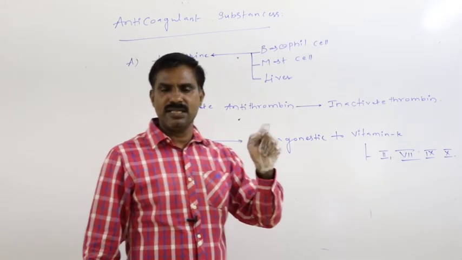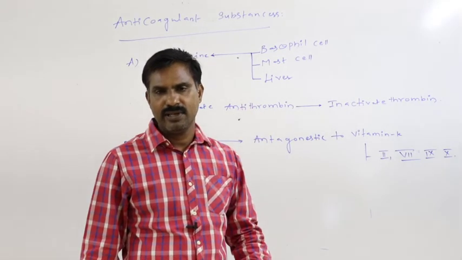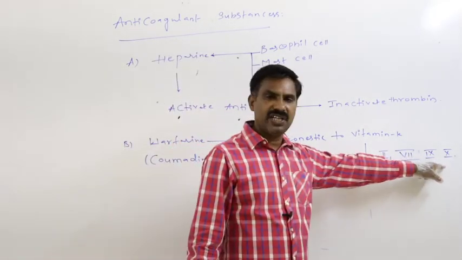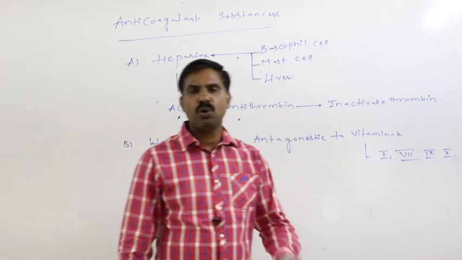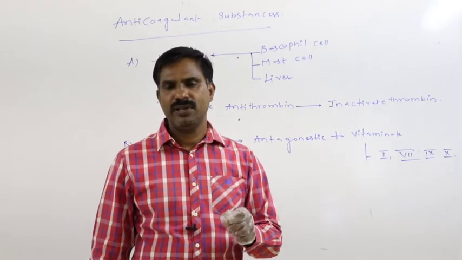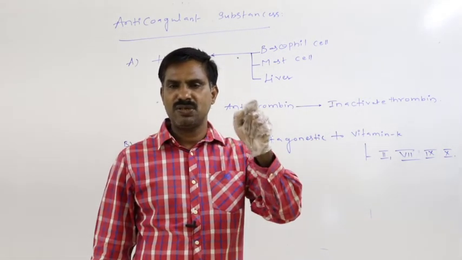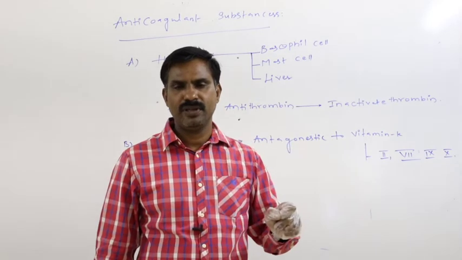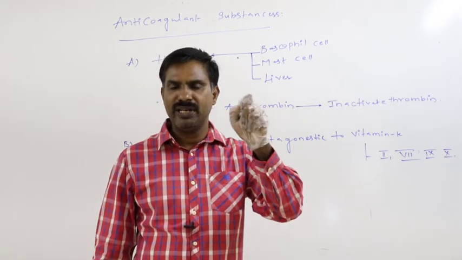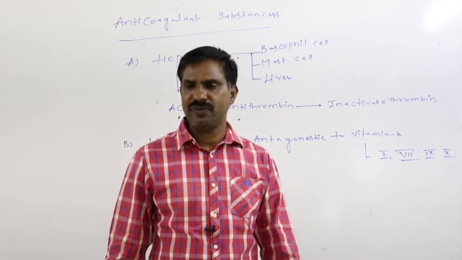In the absence of the tenth factor, prothrombin activator is not synthesized. In the absence of prothrombin activator, prothrombin is not converted into thrombin. If thrombin is not formed, fibrinogen is not converted into fibrin fibers.